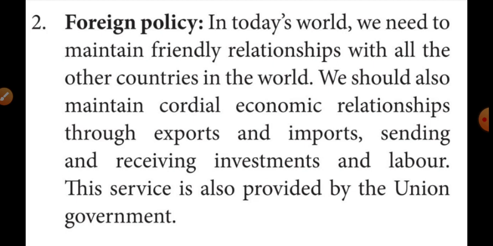Through sending and receiving investment we can improve the relationship too. And labor means people who work in one country go to another country and work there, or do business there. Through these ways we can maintain the relationship with other countries. These services are also provided by the union government.